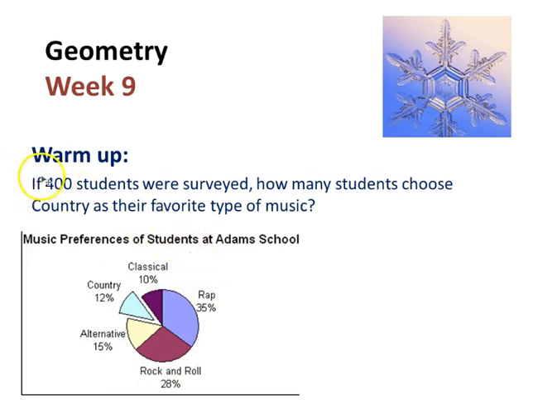If 400 students were surveyed, so a total of 400 students, how many students choose country music as their favorite type of music? And again, that's based on if there were 400 total students surveyed.